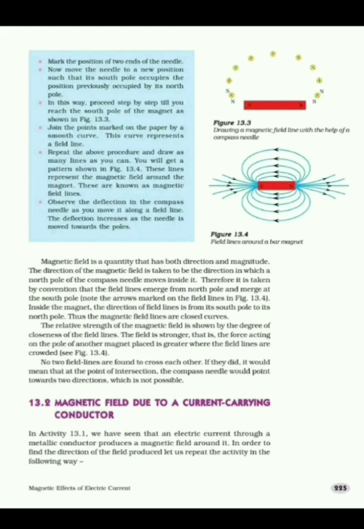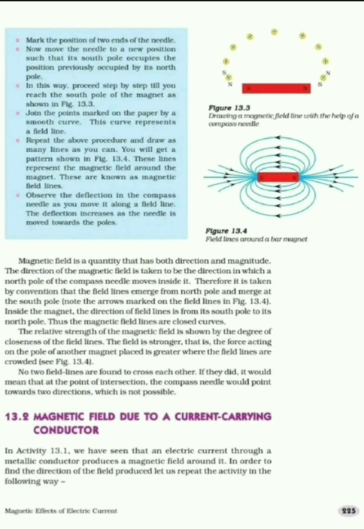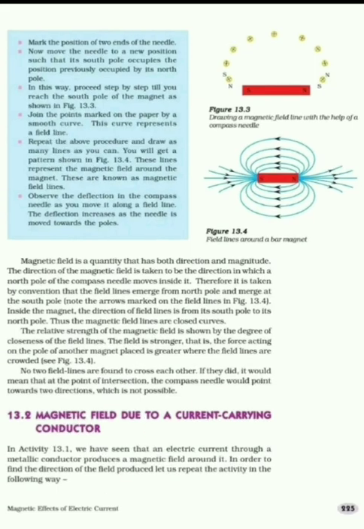Join the points marked on the paper by a smooth curve, and this is a field line. Repeat the above procedure and draw as many lines as you can, and you will get a pattern like figure 13.4. These lines represent the magnetic field around the bar magnet.